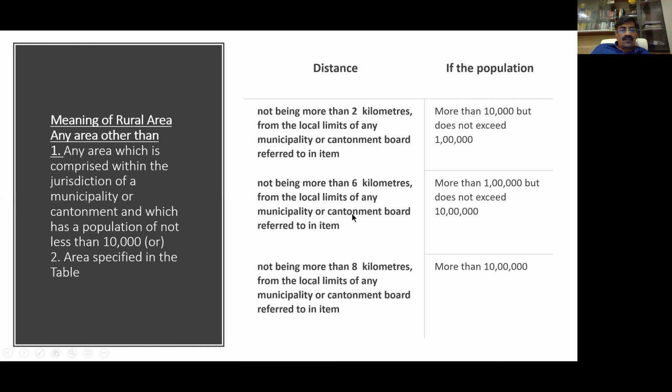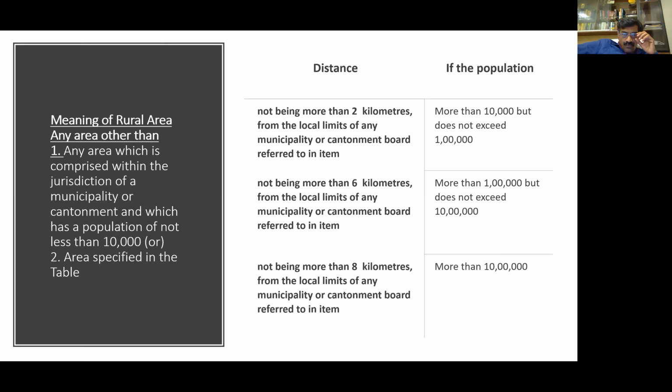So, the meaning of rural area. That's a very interesting point. As I said, to be a rural area, you should not fall under any of these two points. First one, any area which is comprised within the jurisdiction of a municipality or a cantonment board which has a population of not less than 10,000.